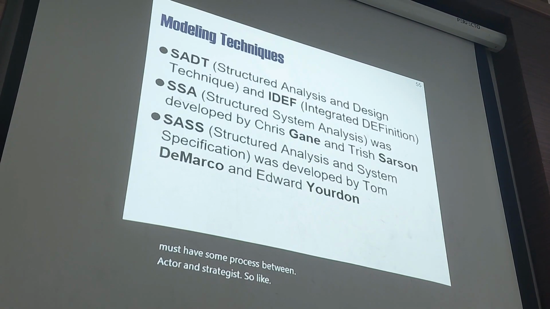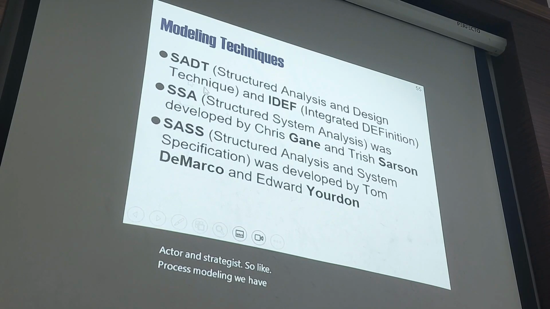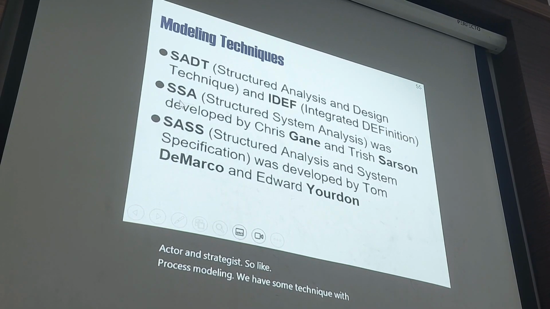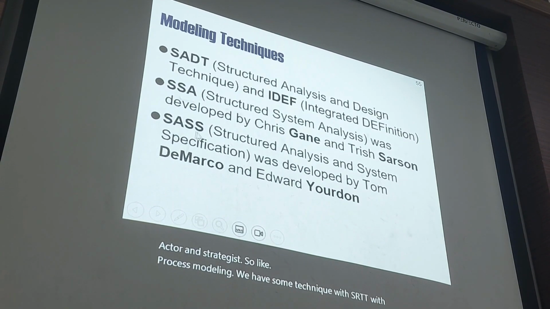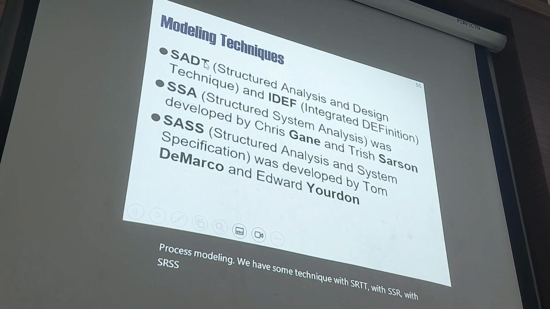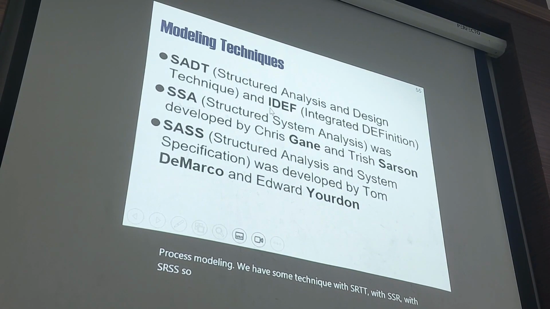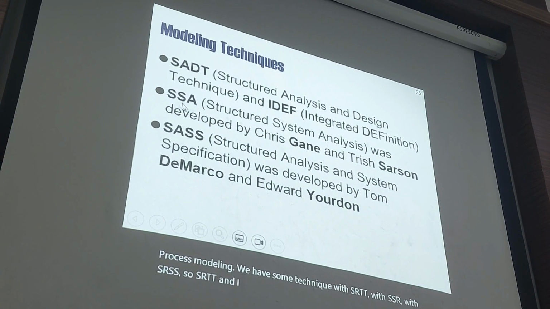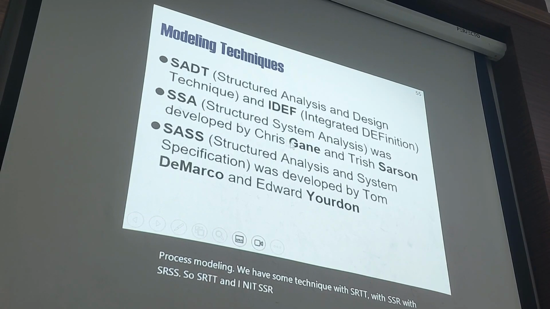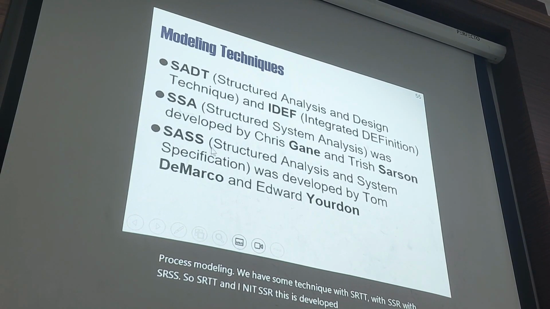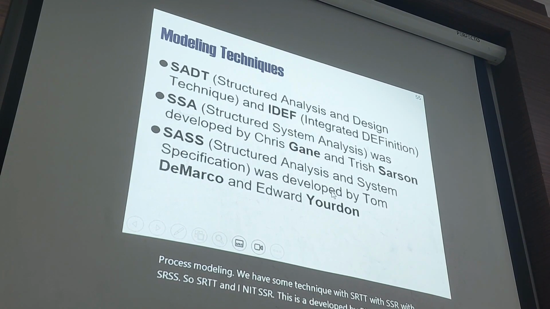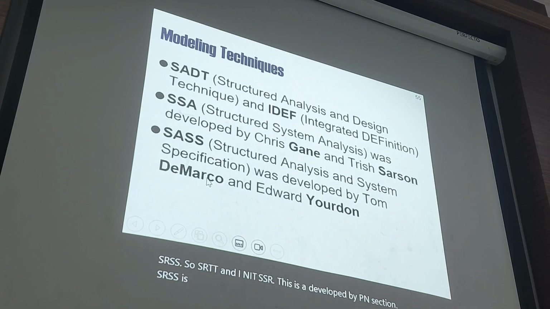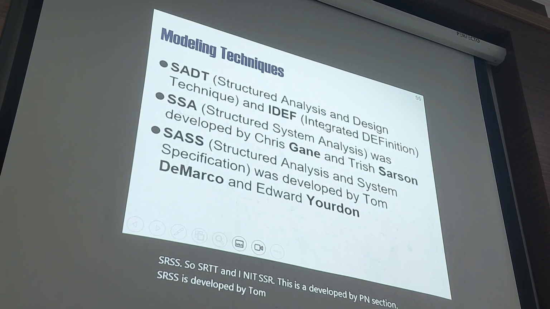For process modeling, we have some techniques: SRDT, SSR, and SRSS. SSR is developed by Kim and Session. RSS is developed by Tom, Delaco, and Snowden.